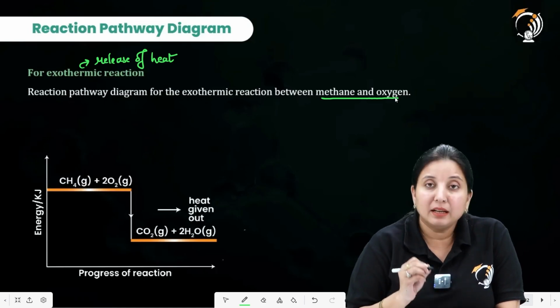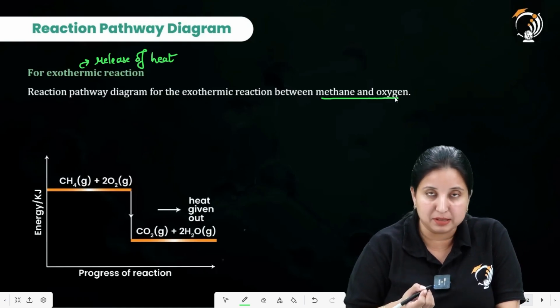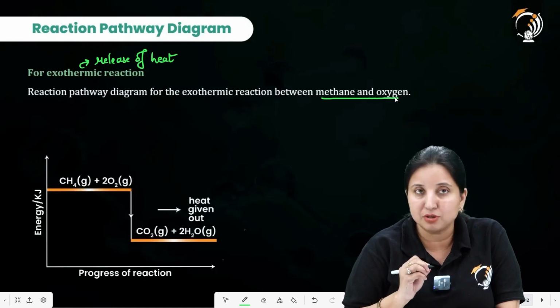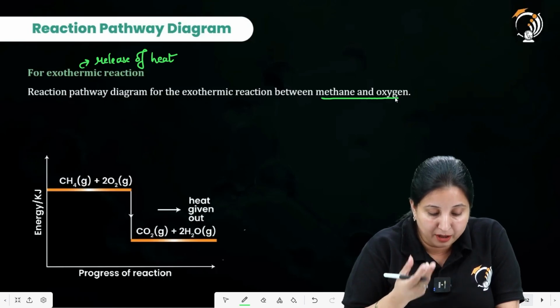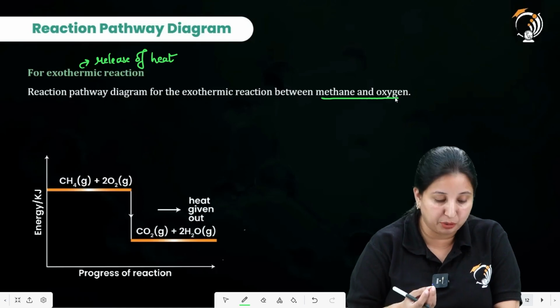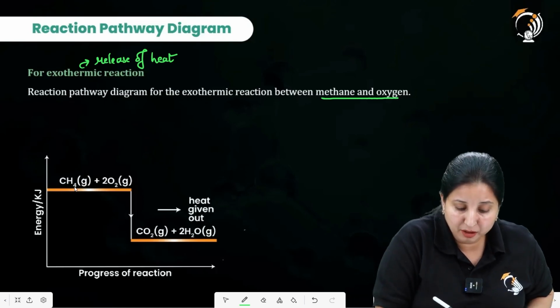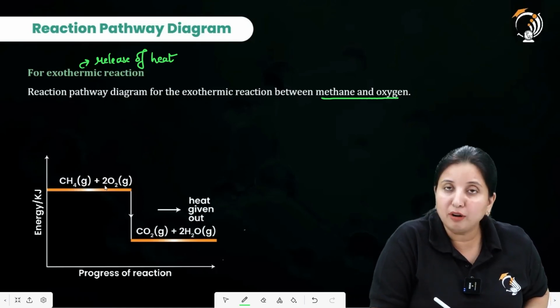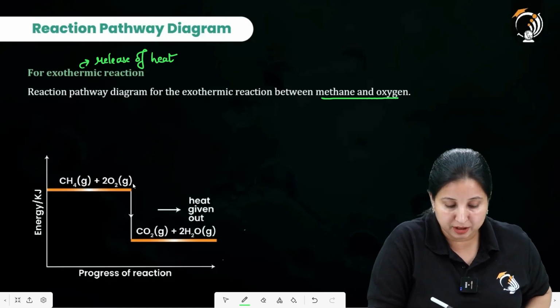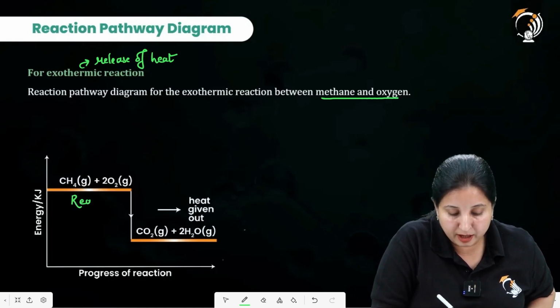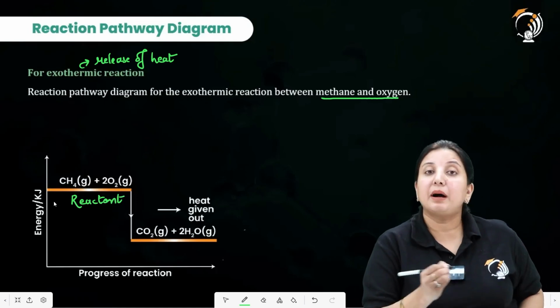Methane is undergoing a combustion process, which means we are burning methane in the presence of oxygen. Now we are not providing any heat to it. If you look over here, methane and oxygen are the reactants. This is shown on the upper side.